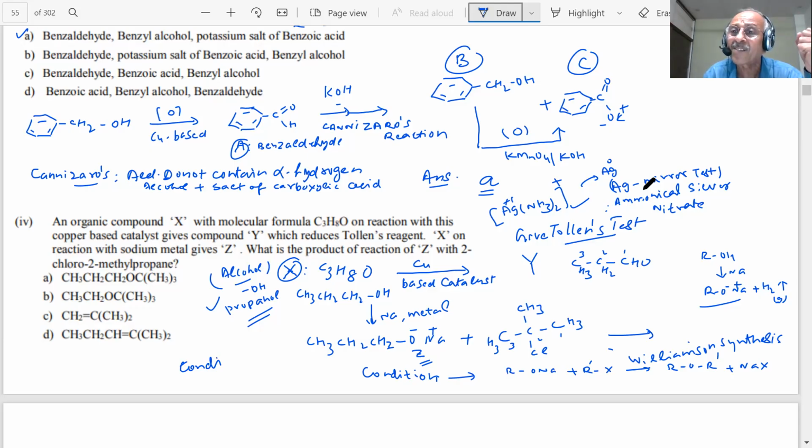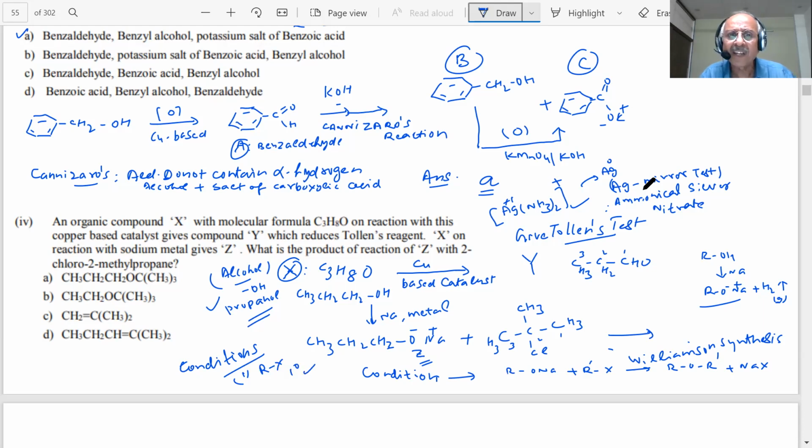See, the story is like this, that nowadays paragraphs and question answer is a must for every paper. Let it be any paper, you know about it. And our purpose is to tell you very clearly how we go through solving a paragraph, students. So there are conditions of this Williamson synthesis: the RX should be 1 degree.